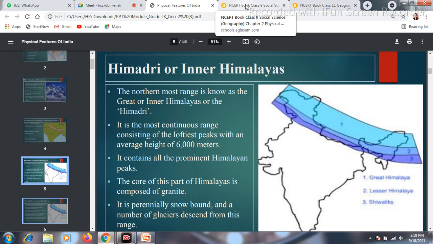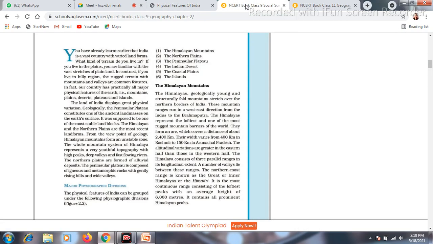Now a short note can come. Write a short note on Himadri Himalaya or the Inner Himalaya. Even short questions can come. Mark in the book from here. You can see the page. Mark from here. The northernmost range of Himalaya is known as Great or Inner or Himadri. That will be point number 1.